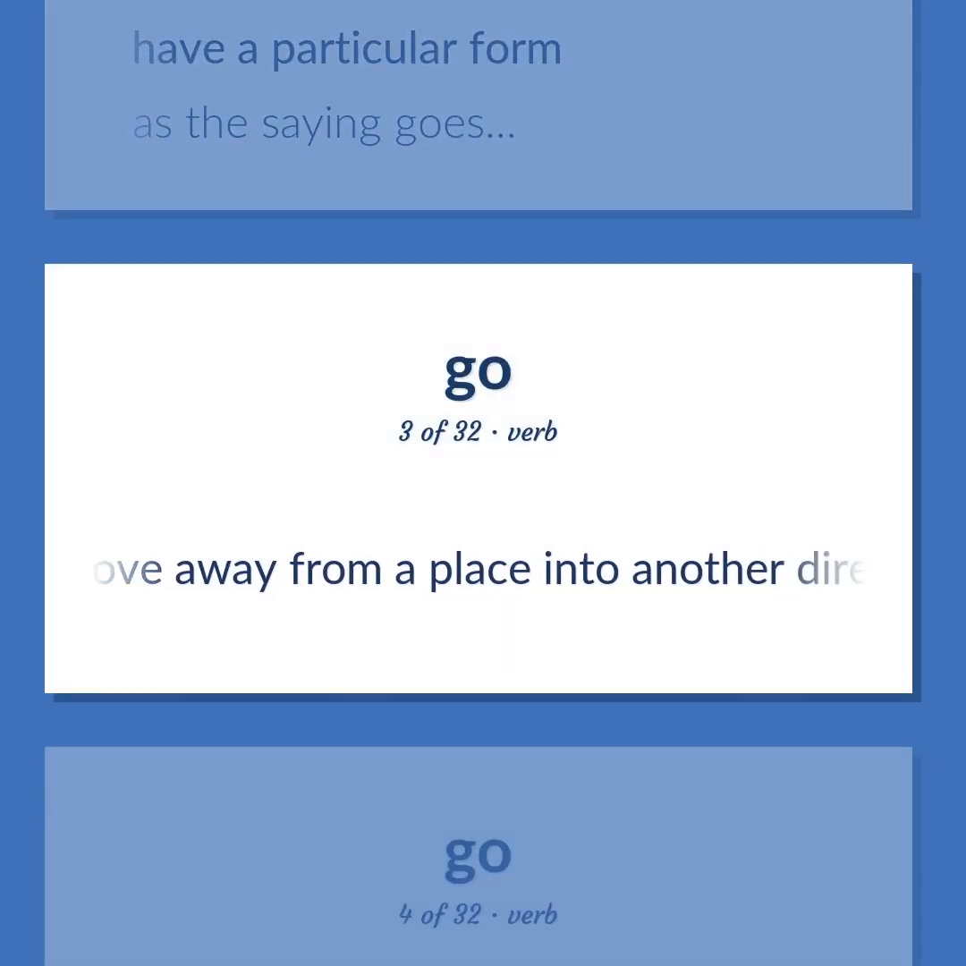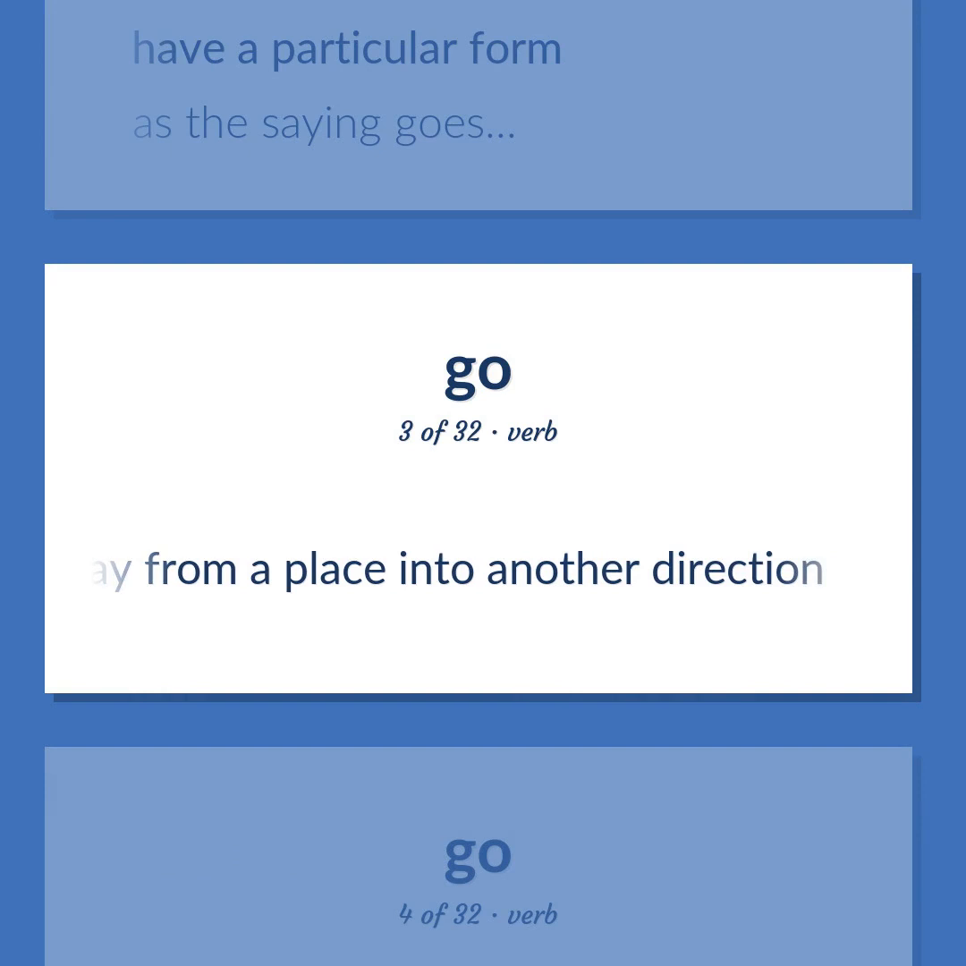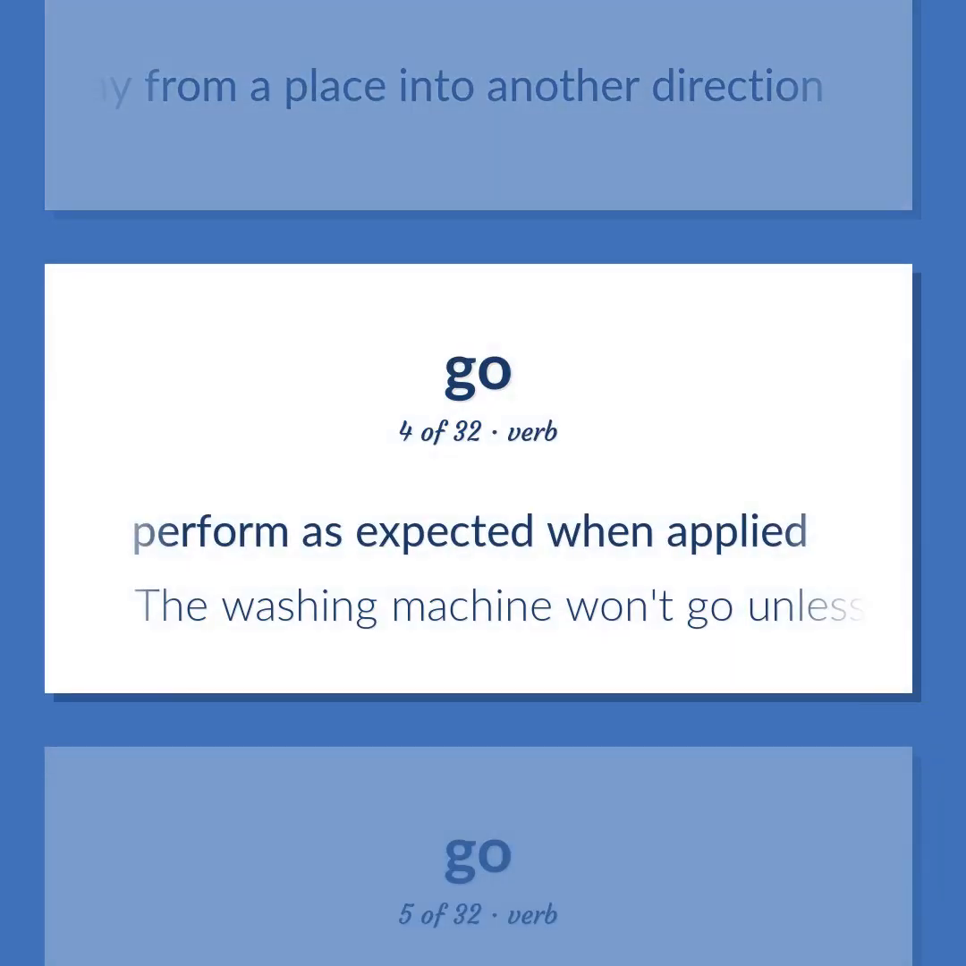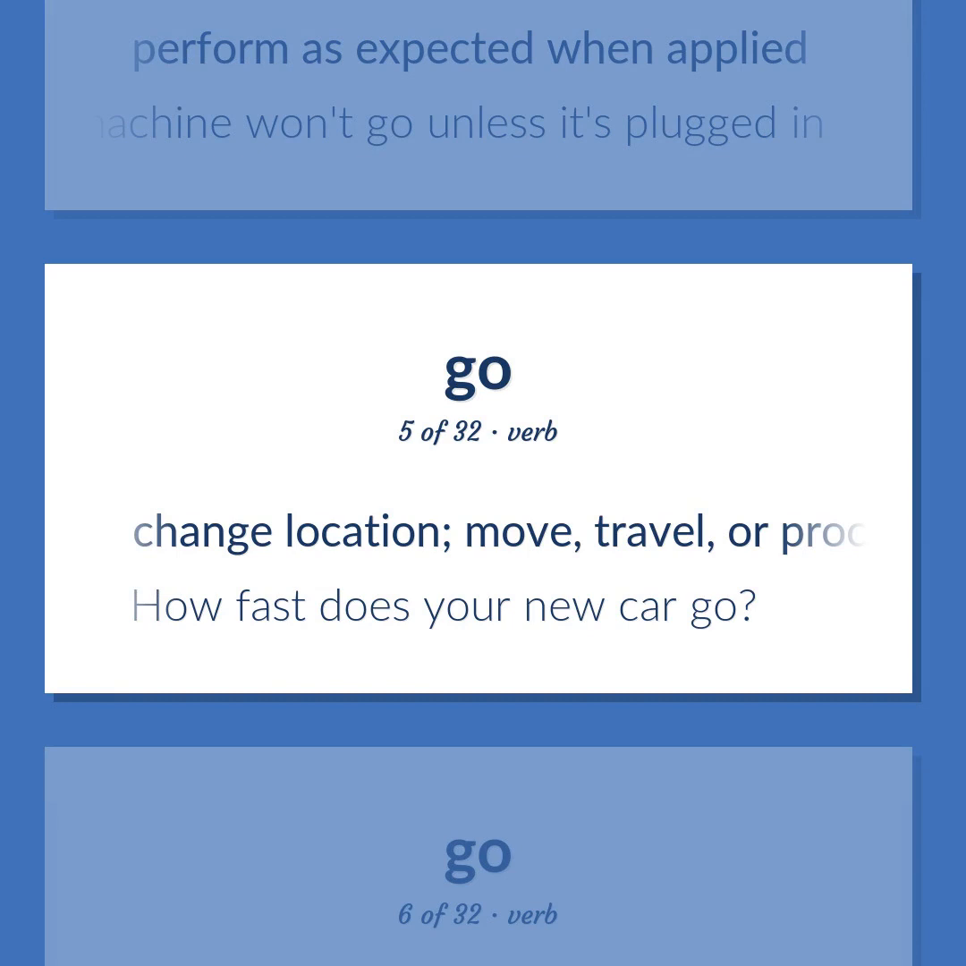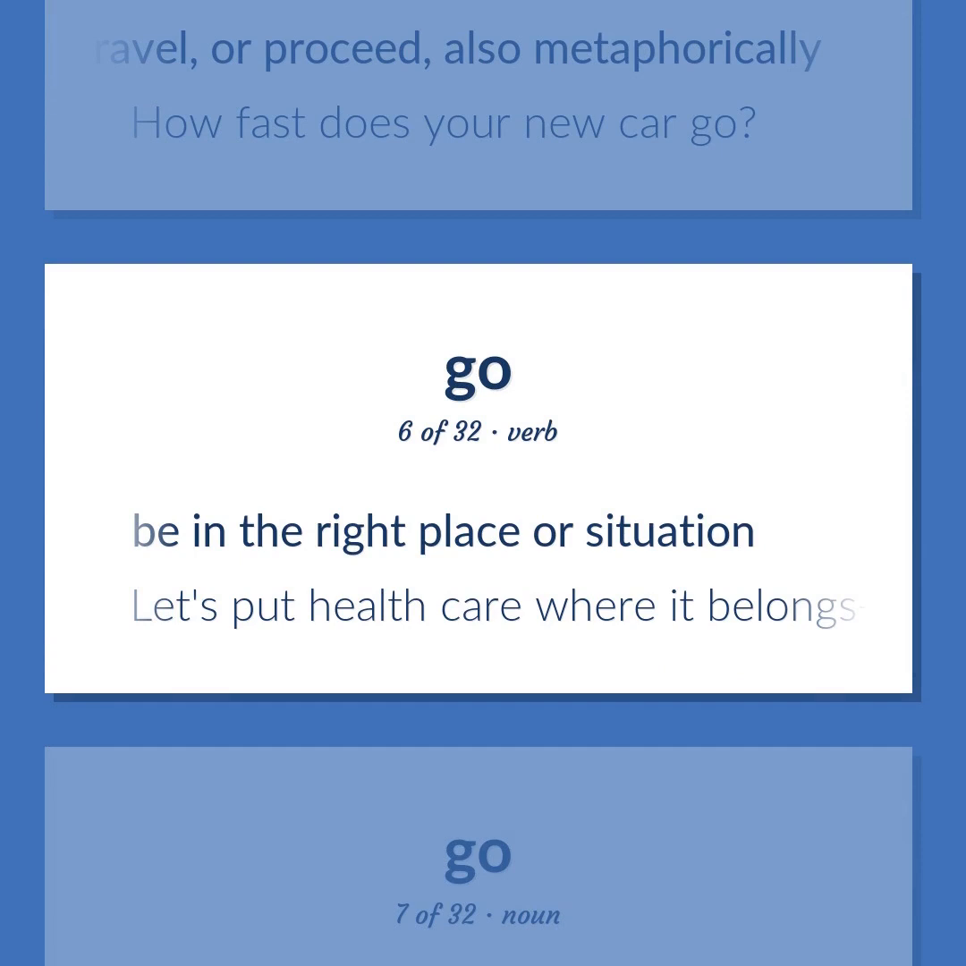Move away from a place into another direction. Perform as expected when applied. The washing machine won't go unless it's plugged in. Change location. Move, travel, or proceed, also metaphorically. How fast does your new car go? Be in the right place or situation. Let's put healthcare where it belongs, under the control of the government.